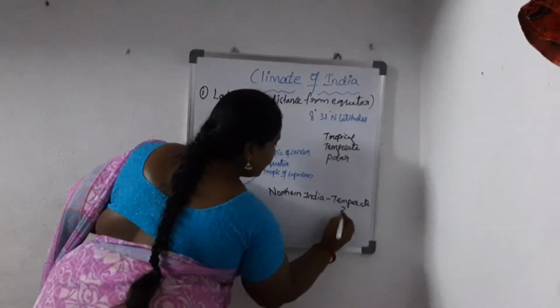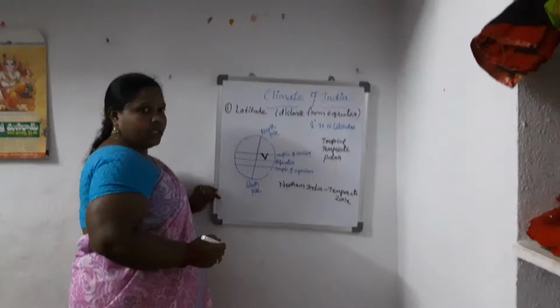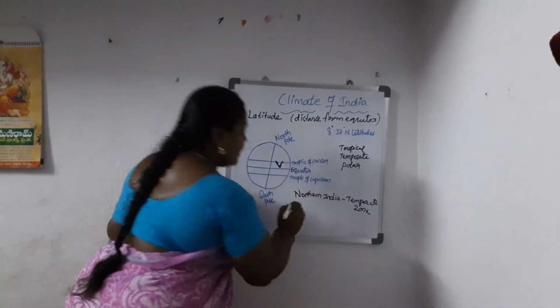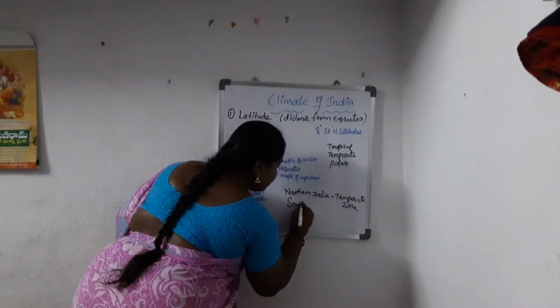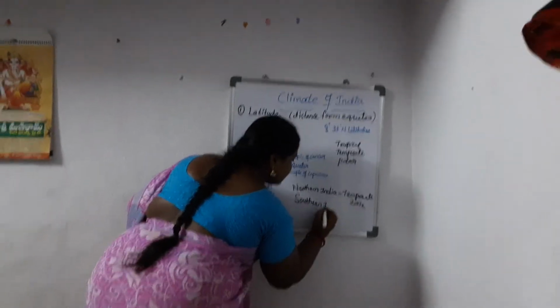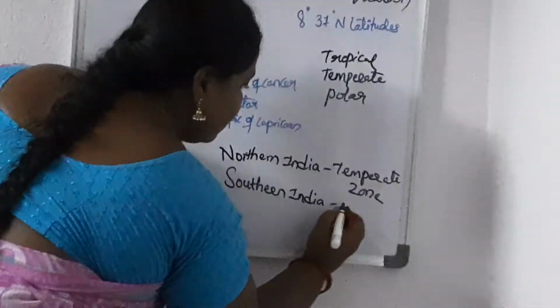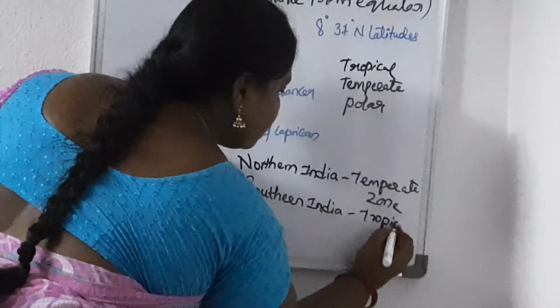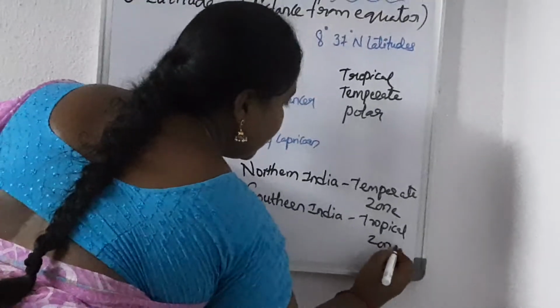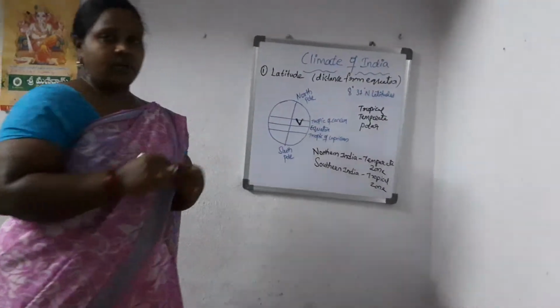That means it is far away from equator when compared to southern India, which is in the tropical zone, meaning it is close to equator.